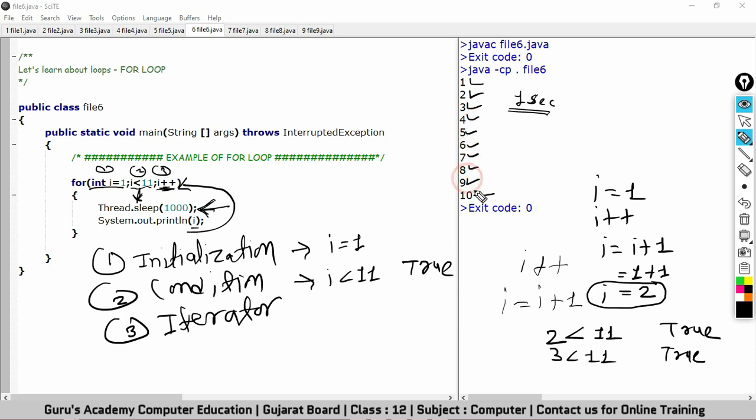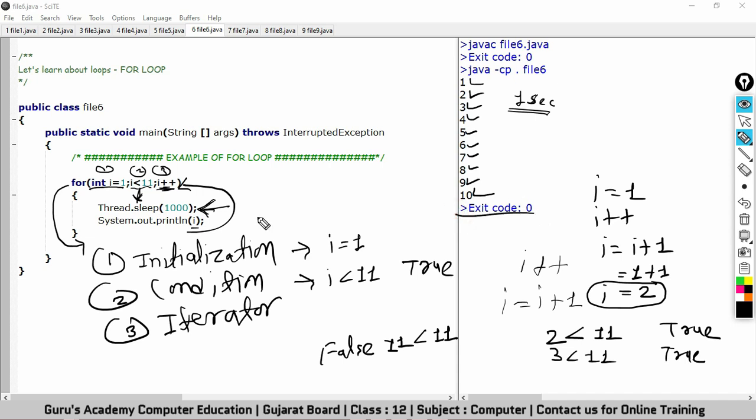until the value of I becomes 11, because after printing 10 it will go here to increment the value of I. So value of I will be 11 and the condition will be 11 less than 11. So it is false. And when the condition is not satisfied, it will come outside this loop. And outside this for loop, we don't have anything to print. So the program ends here.